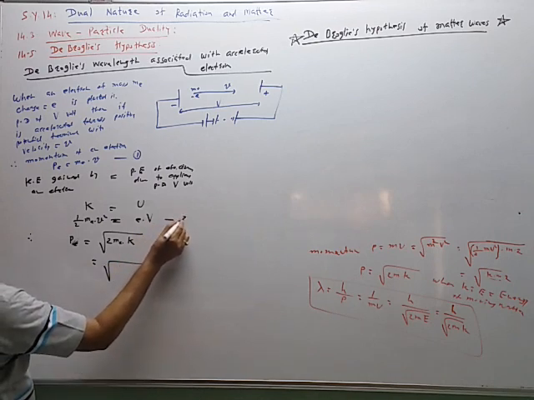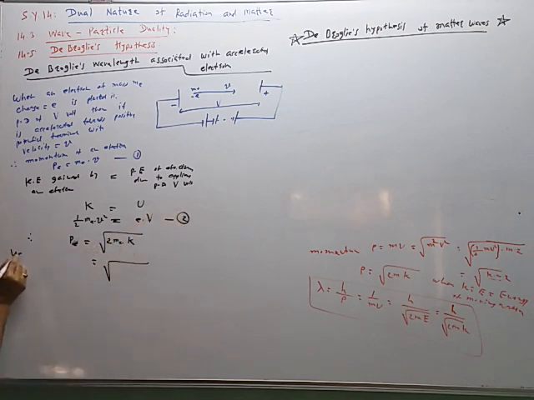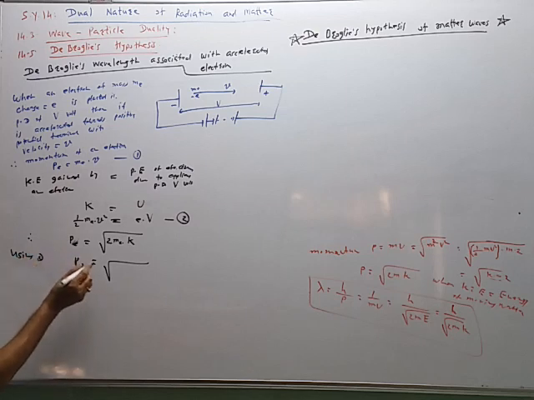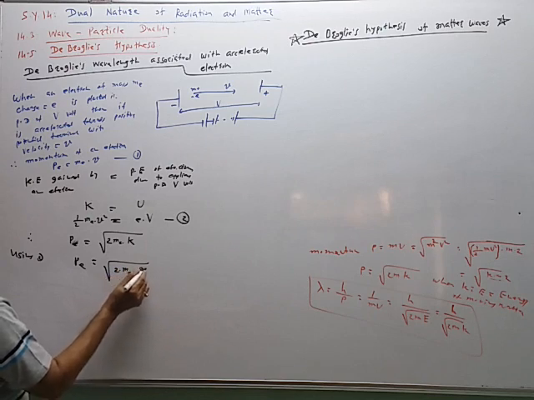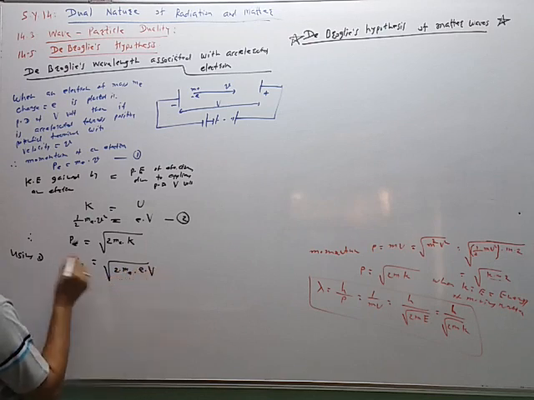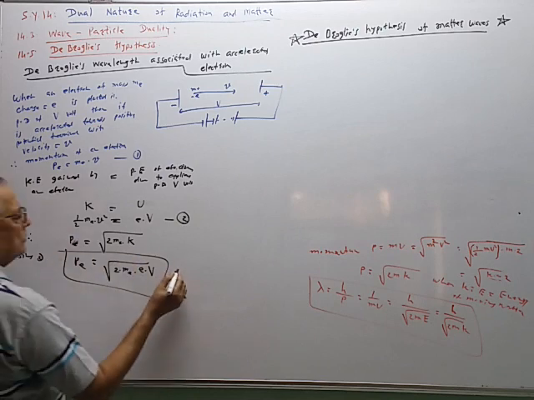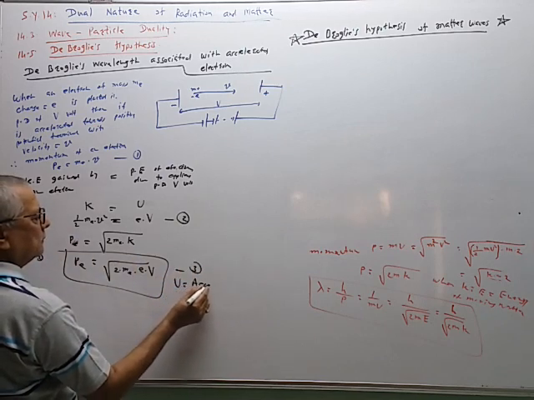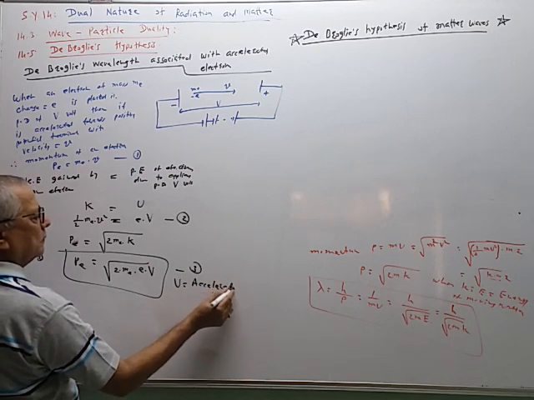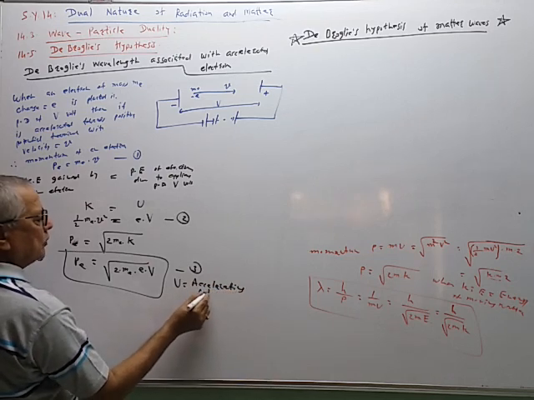So this is equation 2. Using 2, the momentum of the moving electron is given by under root 2 times mass of the electron multiplied by charge of the electron into the accelerating potential. This is equation 3, where V is the accelerating potential.